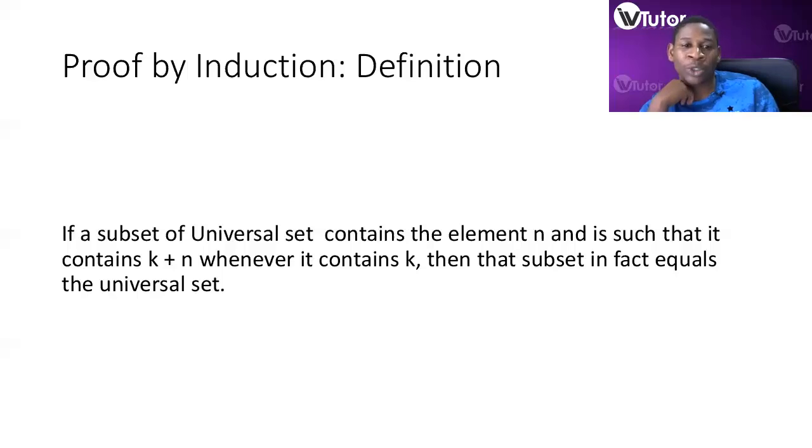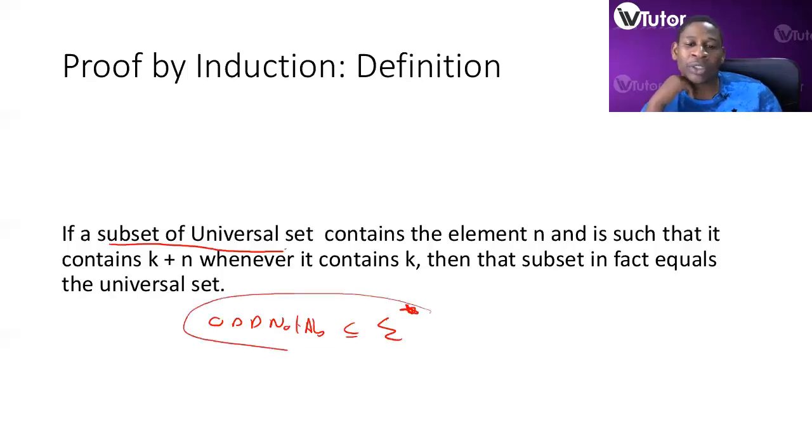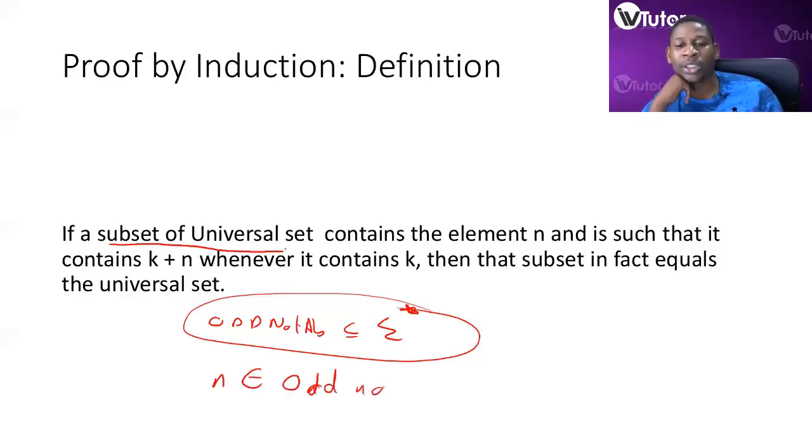A subset of a universal set, say odd not AB is a subset of a universal set. So we're saying a subset of a universal set contains the element n. So we now have n is an element of odd not AB, for example, and is such that it contains k plus n whenever it contains k.